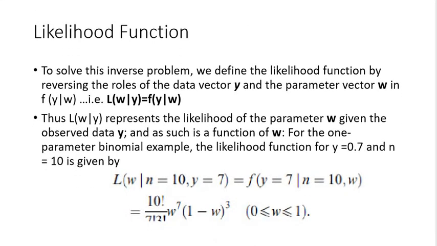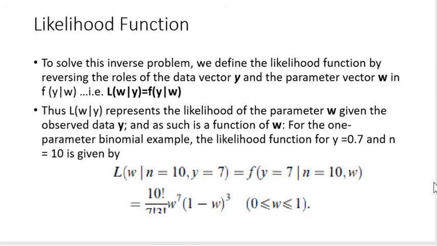Likelihood function. To solve this inverse problem, we define the likelihood function by reversing the rules of the data vector y and the parameter vectors w. Thus, ये equations आपके सामने मौजूद है. Represent the likelihood of the parameter w given the observed data y and as such is a function of w. For the one parameters binomial example, the likelihood functions for y is equal to 0.7 and given 10 and